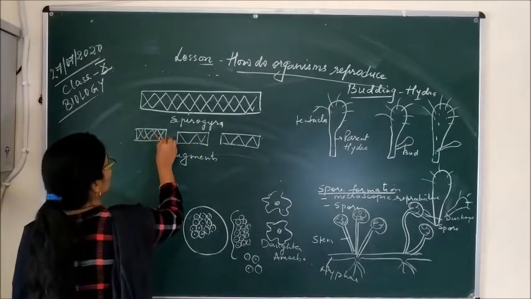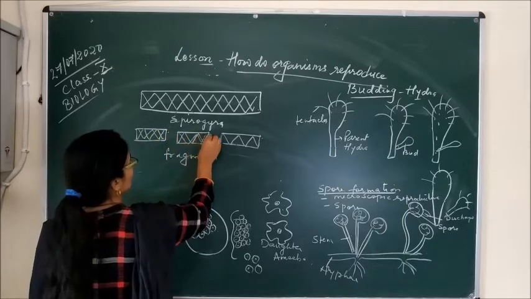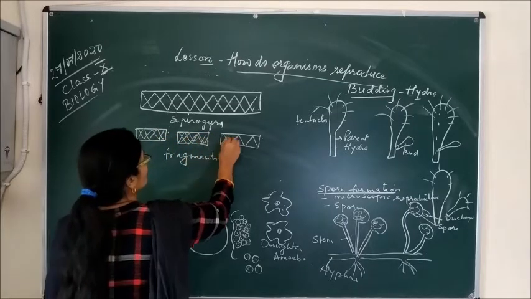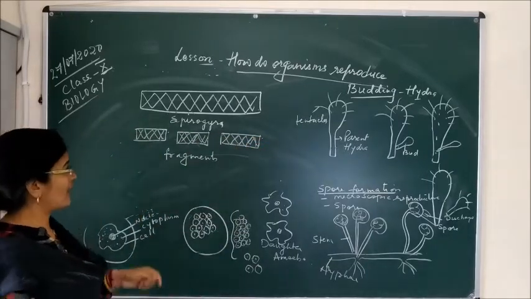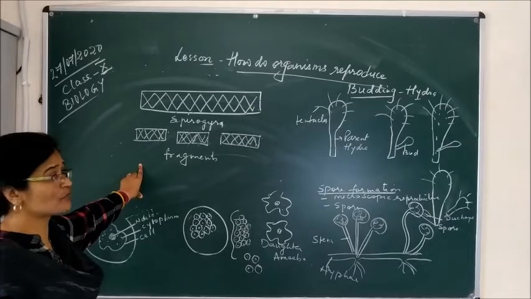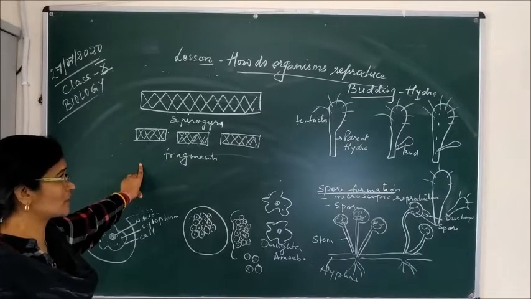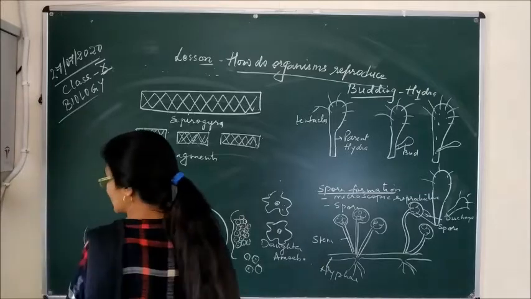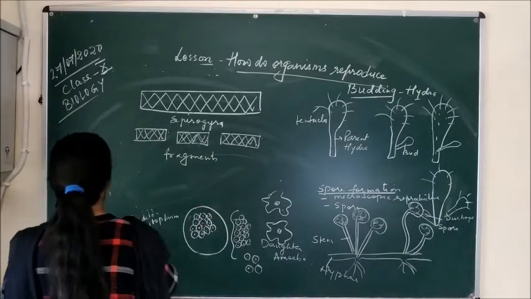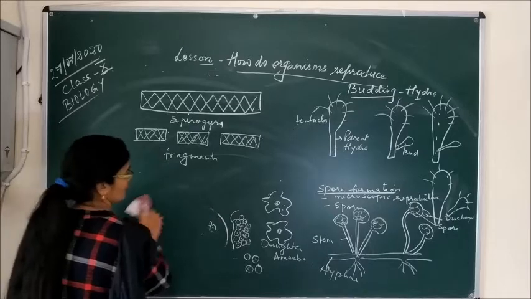And these new Spirogyra are just similar to the parent organism. So this whole process of asexual reproduction with the help of the fragments which we see in the Spirogyra is called fragmentation. And the last method of this asexual reproduction is by regeneration.